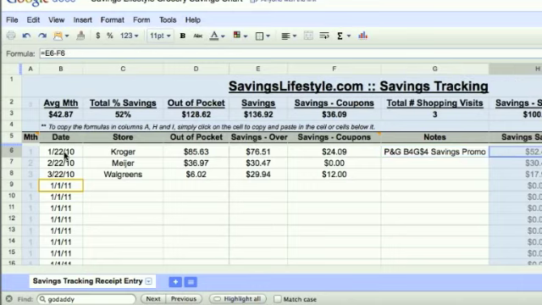The savings and sales store section is a formula, so I wouldn't touch the cell itself, but all it's doing is subtracting the coupon savings from your overall savings, and that's just going to give you the leftover, which is your sale and store savings. And of course, that's important to know because what we try to teach is that you couple the store sales with the coupons that are out there because you're going to get the best overall savings.